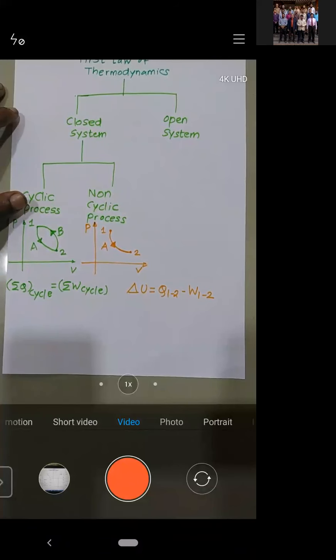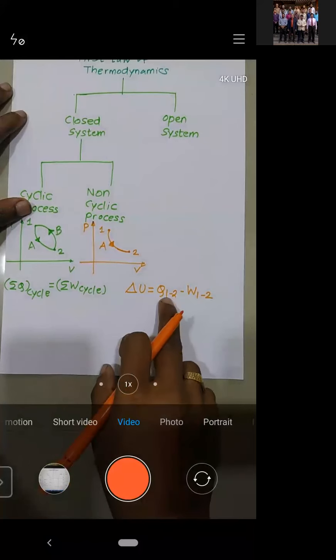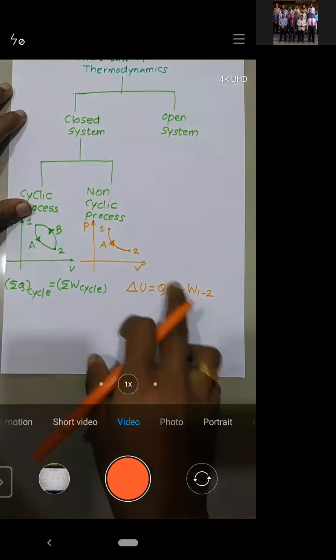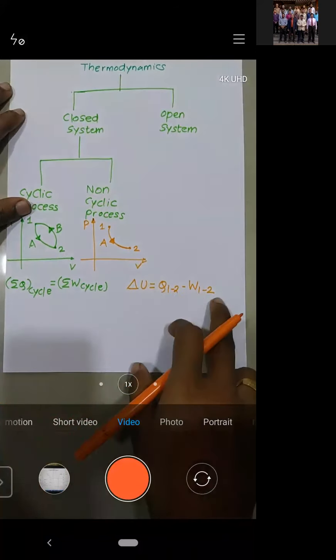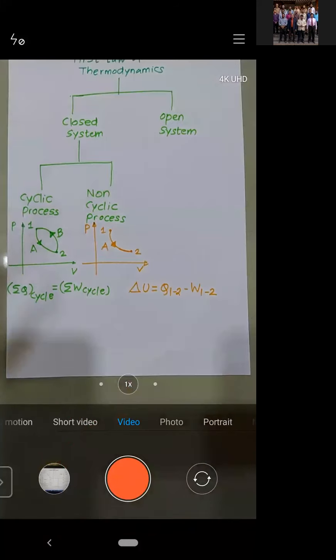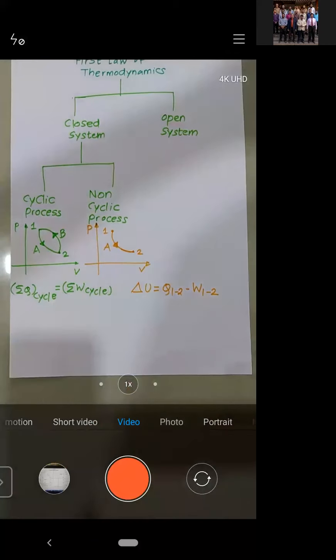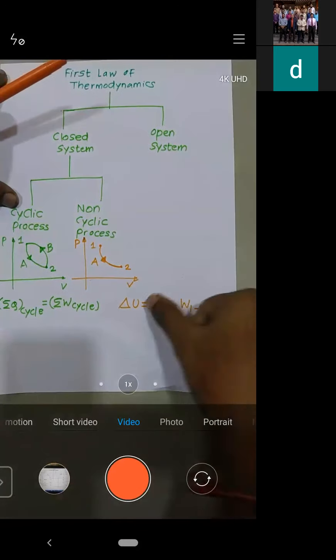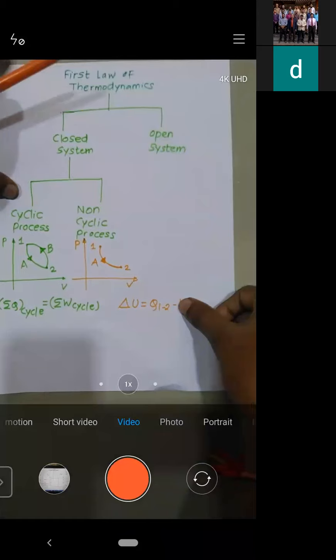See, during this process, Q122 is a heat transfer and W122 is a work transfer. So the difference between heat transfer and work transfer is given by the change in internal energy.